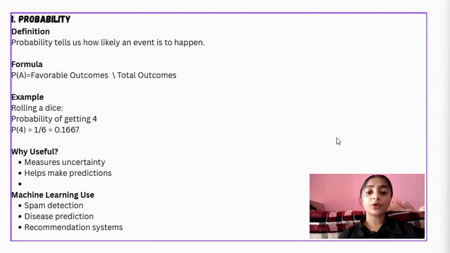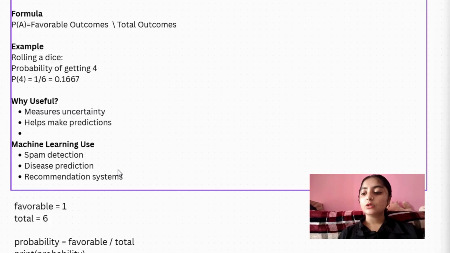And the probability of getting a head in a coin toss. If you toss a coin, it has only 2 outcomes, either tails or heads. The chance of getting head is 0.5, and the other 0.5 is that tail will come. So like that, now we'll go to the formula.